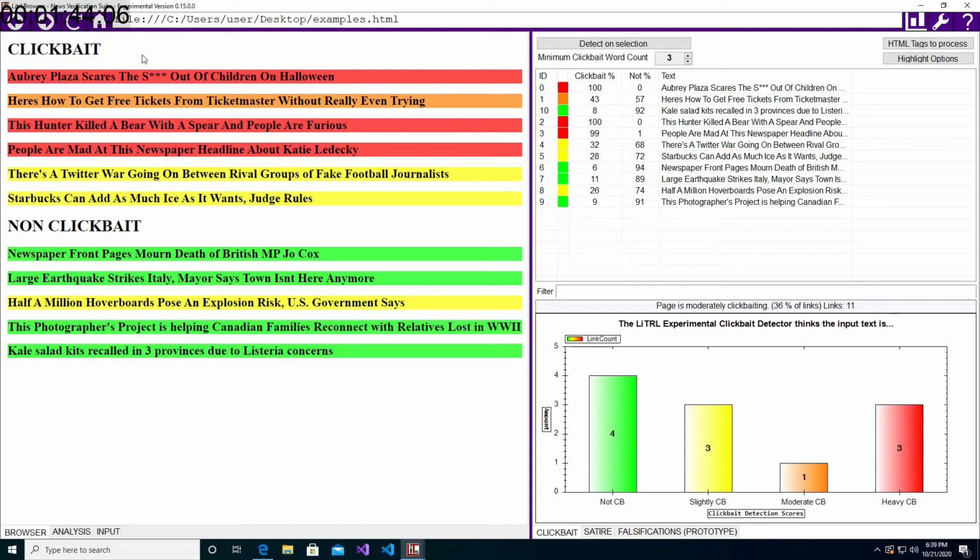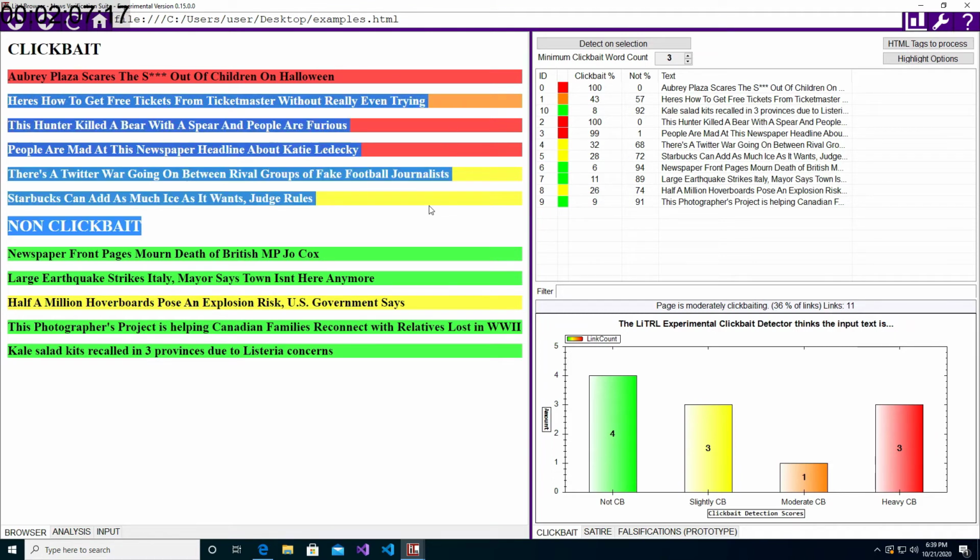This HTML page loaded, it's on my desktop, and I thought we would start with this headline, seeing as Halloween is right around the corner. So Aubrey scares the stuff out of children on Halloween. And it got a big red rating from the clickbait detector. It just said 100%.